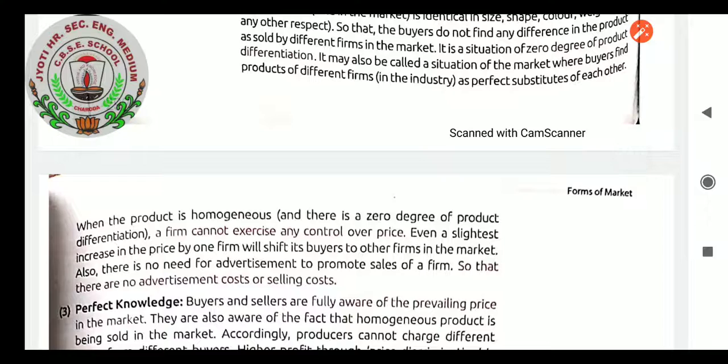Now I am going to read the implication. When the product is homogeneous and there is zero degree of product differentiation, same means all the oils are of the same company or different companies, a firm cannot exercise any control over price. Definitely, one person selling coconut oil at 30 rupees and the same product sold at 40, we never heard. Even a slightest increase in the price by one firm will shift its buyers to the other firms in the market. Also, there is no need for advertisement to promote sales of a firm, so that there are no advertisement costs or selling costs.